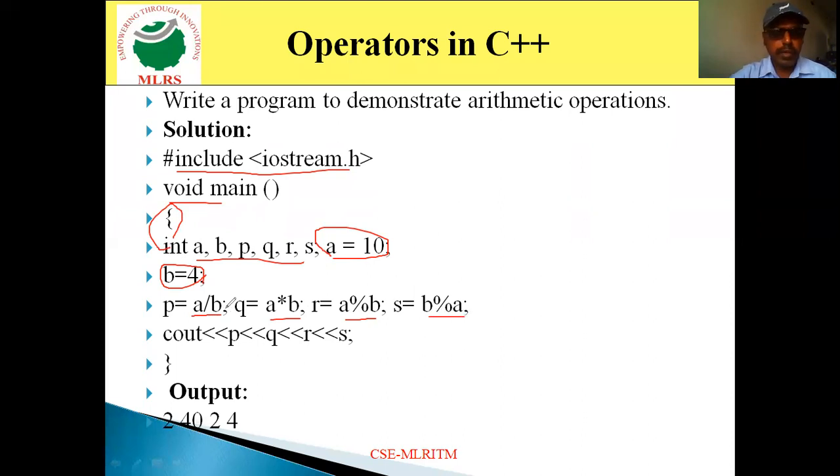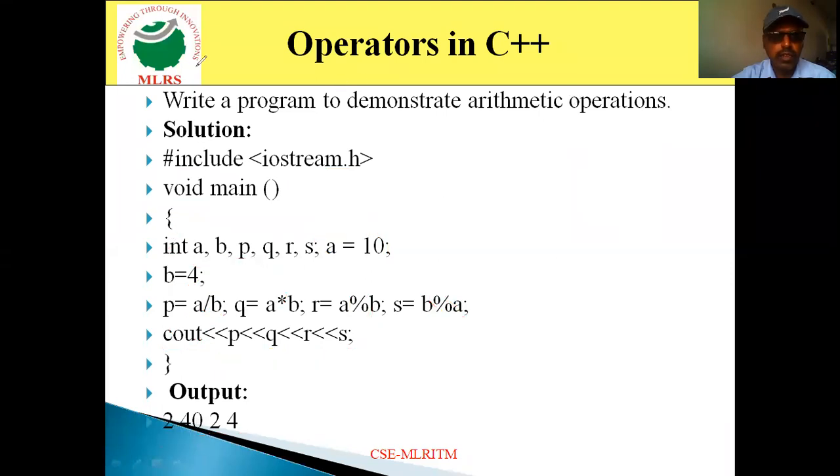Now look at this. A by b is division; here I am using the division operator. Similarly, a into b uses the multiplication operator. Here a modulo b, and here also b modulo a, are the modulus division operator. Now I am printing all the values, p, q, r, s, by means of the cout statement. Then the output will appear like this. This shows how the arithmetic operators are used to perform arithmetic operations.